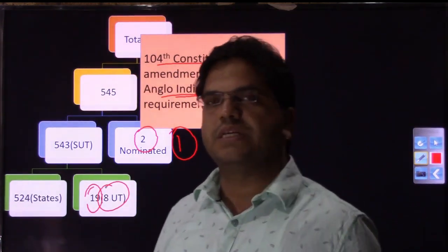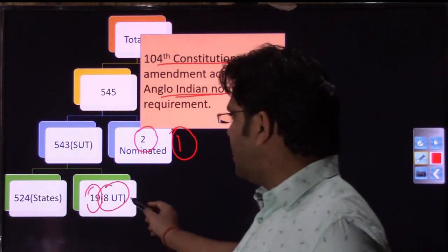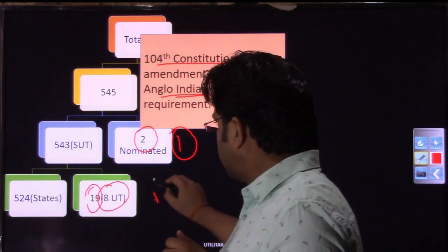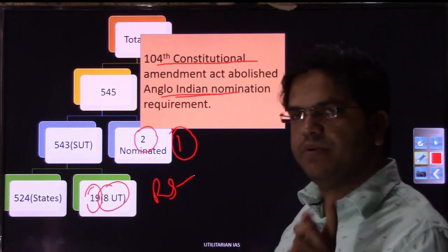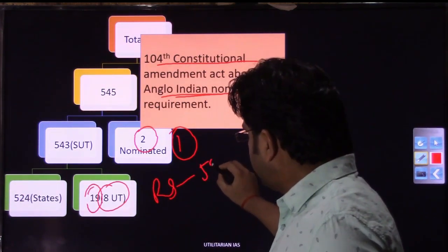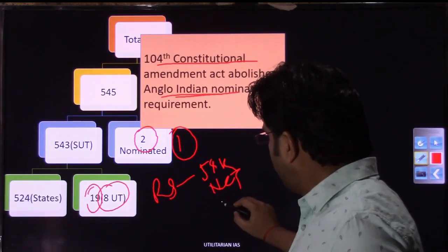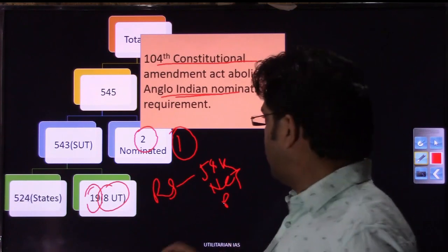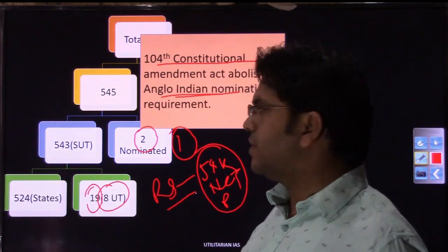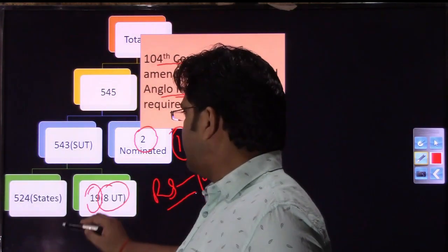If you remember when we were discussing Rajya Sabha membership, not all 8 union territories were given representation there. In Rajya Sabha, only 3 union territories had representation: J&K, NCT of Delhi and Puducherry. But as far as Lok Sabha is concerned, all the 8 UTs have representation.